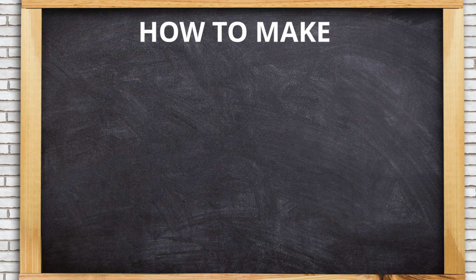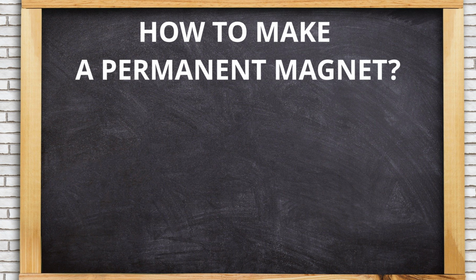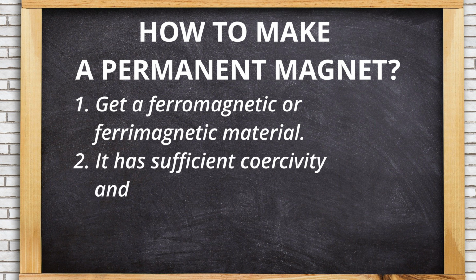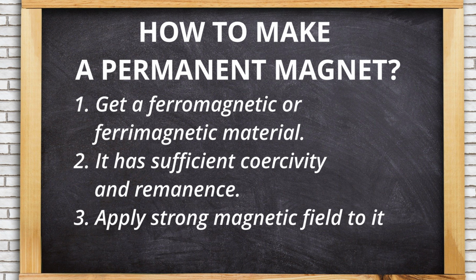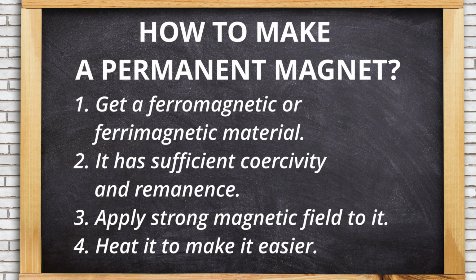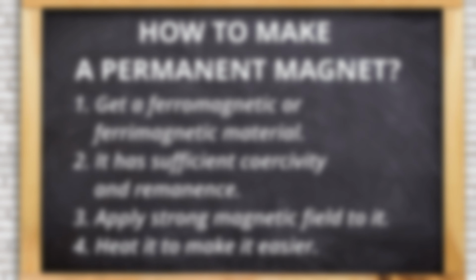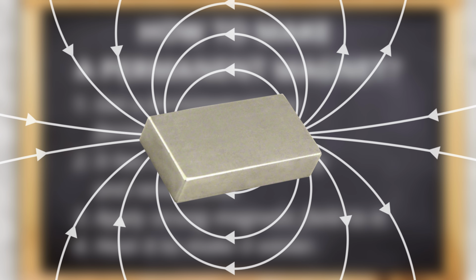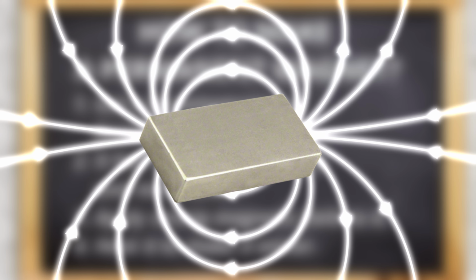So, to make a magnetic material into a permanent magnet, we need ferromagnetic or ferrimagnetic material. It has to have sufficient coercivity and remanence for domains to stay aligned. Then we need to apply a strong magnetic field to realign domains. Getting closer to the Curie temperature can make this process easier, and at this point we obtain a permanent magnet. Its aligned structure allows for creation of a magnetic field.